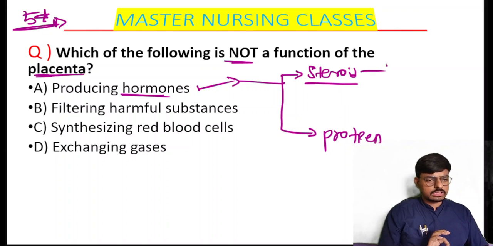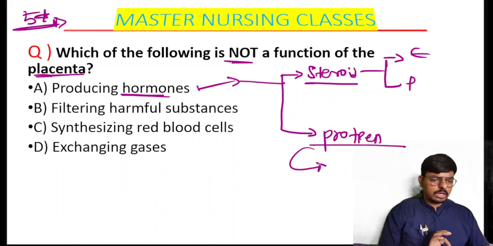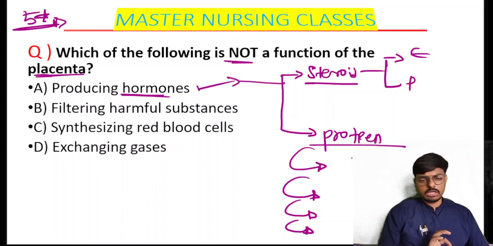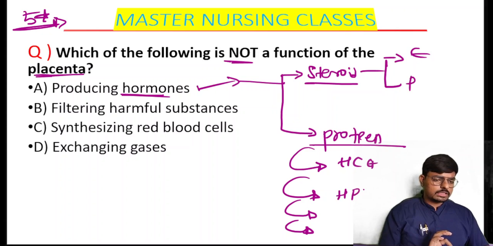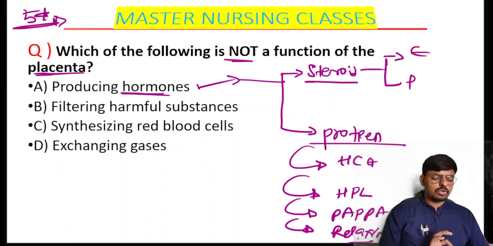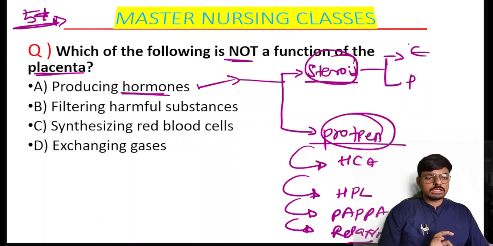In the steroid hormone, two hormones come: estrogen and progesterone. In the protein hormone, we have four hormones. What are the four? The first one is HCG, then human placental lactogen, then pregnancy associated plasma protein A, that is PAPP-A, then relaxin. So these are the hormones which are produced by the placenta.